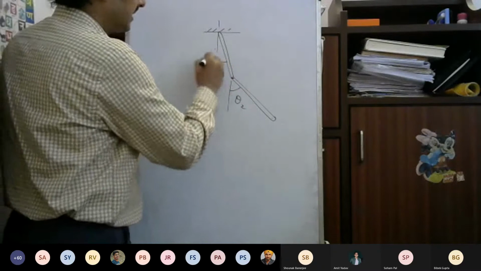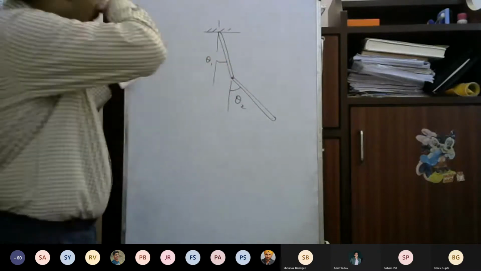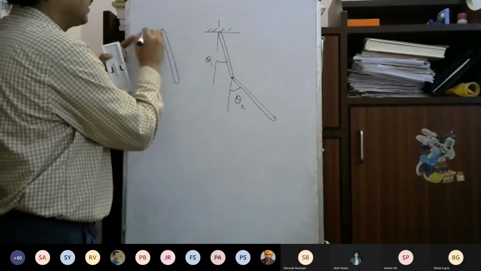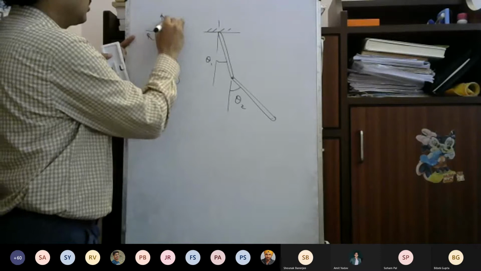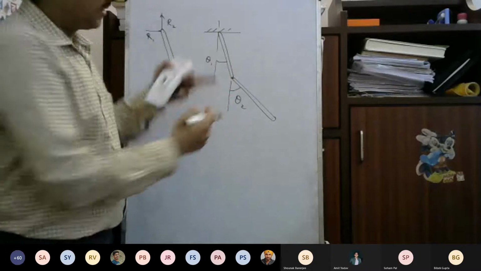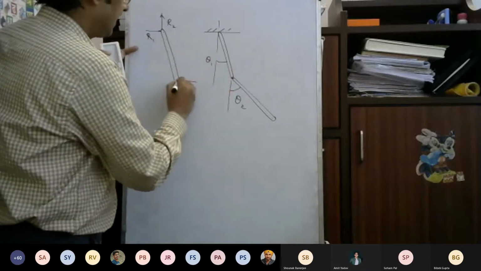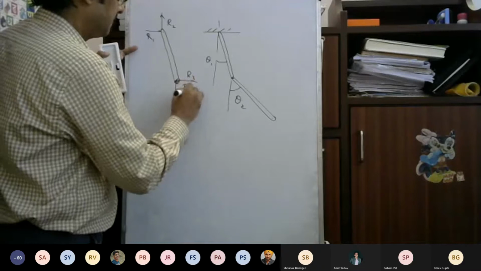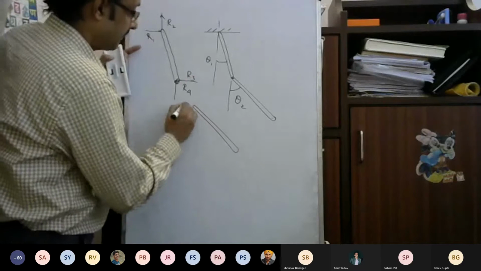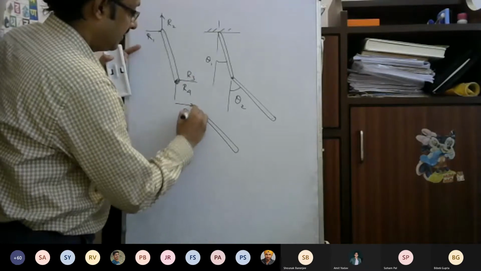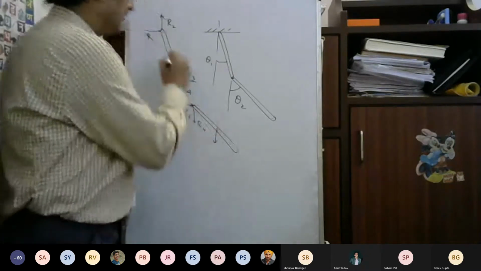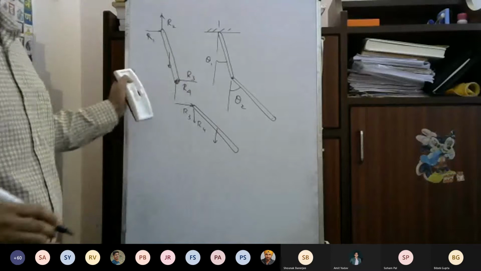So this is θ1. This is θ2. So there are 2 degrees of freedom. Now the constraint forces. What are the constraint forces? There are 2 types of constraint force. One is here, R1, R2. And there will be another, because this hinge is there, so there cannot be any separation. So there will be this R3 and R4, just opposite. So these will be the constraint forces. There will be other external forces, but these are the constraint forces.